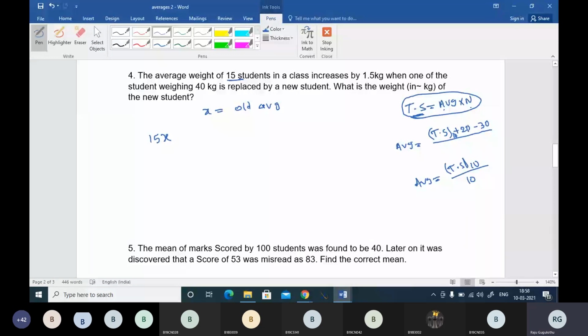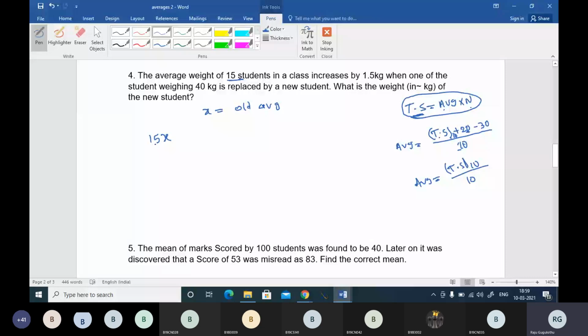Now, if I add one student in that, let me say there is a student with 30 kg of weight in this total sum, and that student is taken out, but another student of 20 kg is added here. Then what we have to do, simply, you add this 20 kg to the total sum and you remove the student who is weighing 30 kg. This change will come in the total sum divided by the number of students. See, adding one and taking one will not change the number of students in this total 10, right? So divided by 10. This thing I'm going to apply over here.